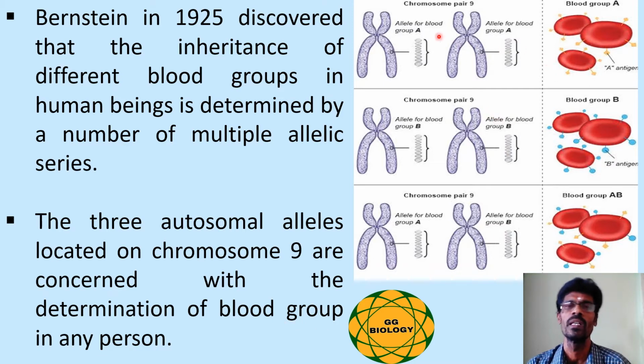Here in this picture, the paired chromosome number 9 is shown, where both chromosomes show the presence of the allele for blood group A, whereas in the second picture, the allele for blood group B is seen in both chromosomes of pair number 9, whereas the third picture shows one chromosome of pair 9 with the allele for blood group A and the other with the allele for blood group B. So the first case belongs to group A, the second case belongs to type B, whereas in the third case the person belongs to AB type.